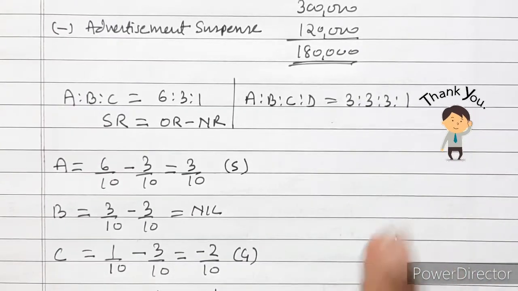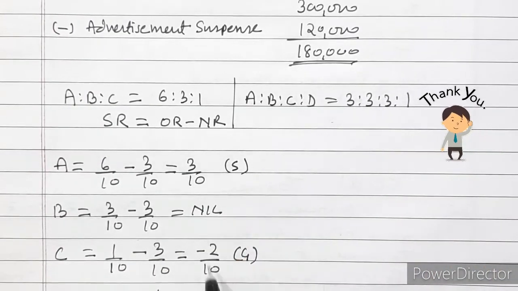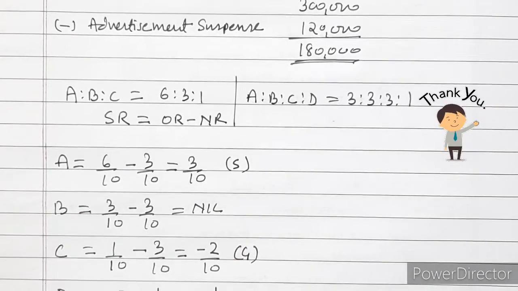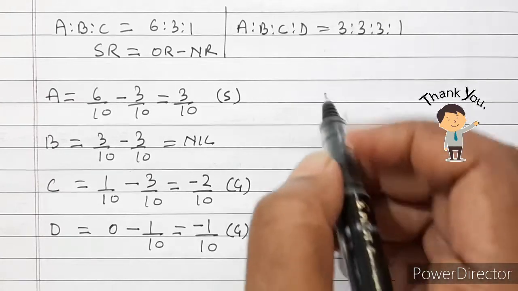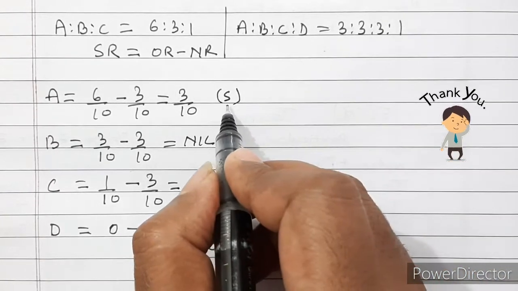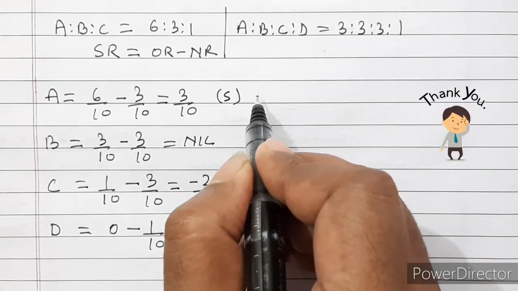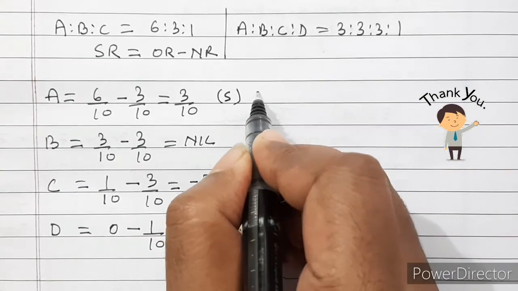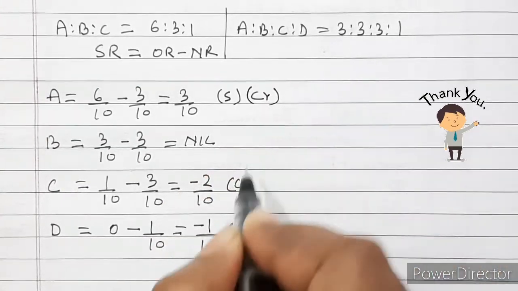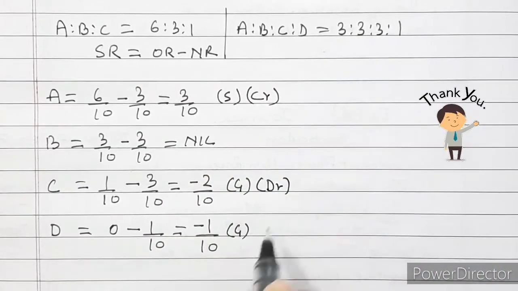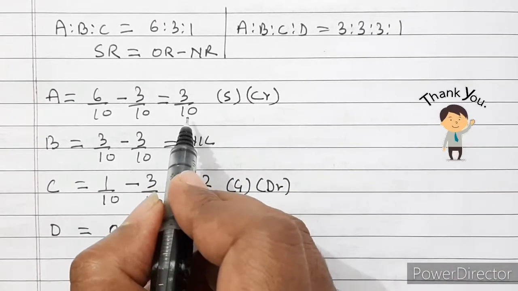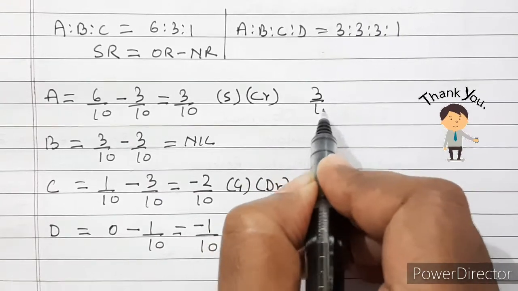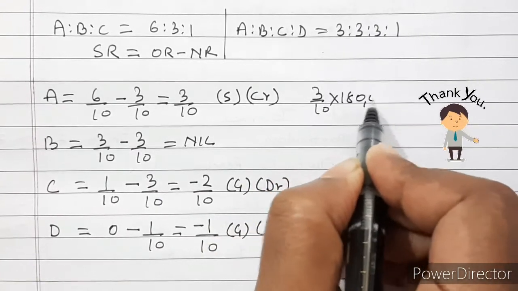Now this rupees 1,80,000 will be multiplied with this ratio, and then their current account will be debited or credited. So when a partner has sacrificed, then its capital account is to be credited, and here debited. But with what amount? 3 by 10 into 1,80,000.